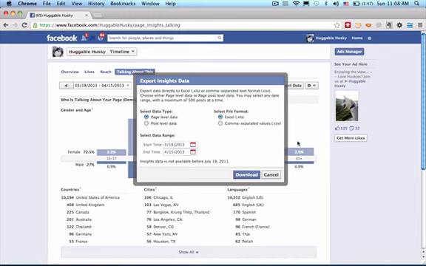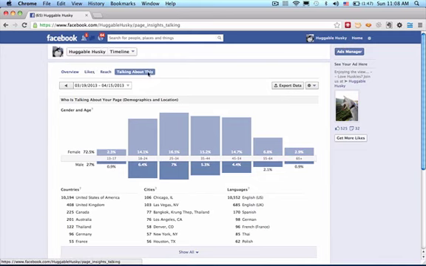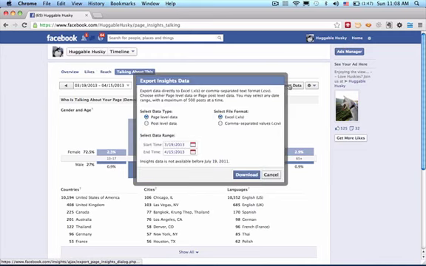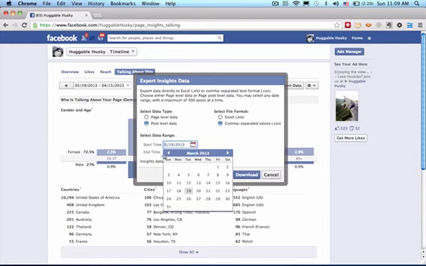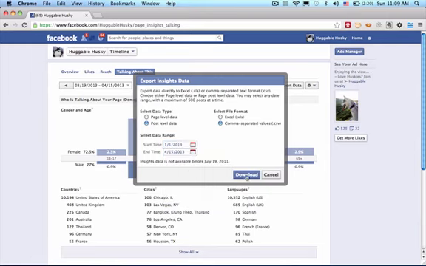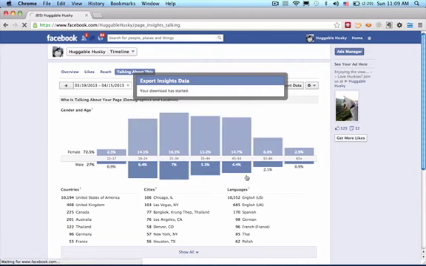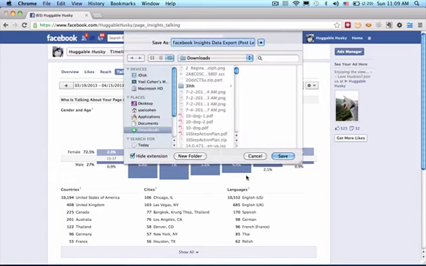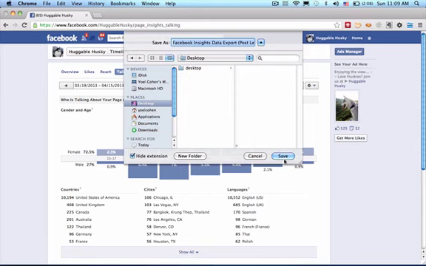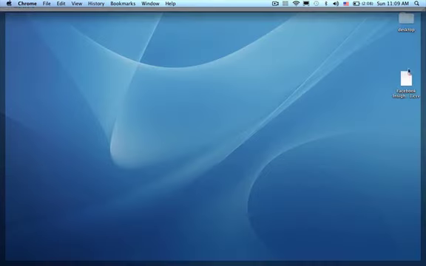So once you click export data on the talking about this section, hit the post level data and go to either Excel or comma separated values. I'm going to use the CSV option right over here and start it as early as you can. I'm just going to go for January 1st and see if that works for me. And I'm going to hit the download button. Okay, so it's downloading right now. Okay, and I'm just going to save this somewhere on my desktop. And let me show you how this magic happens.